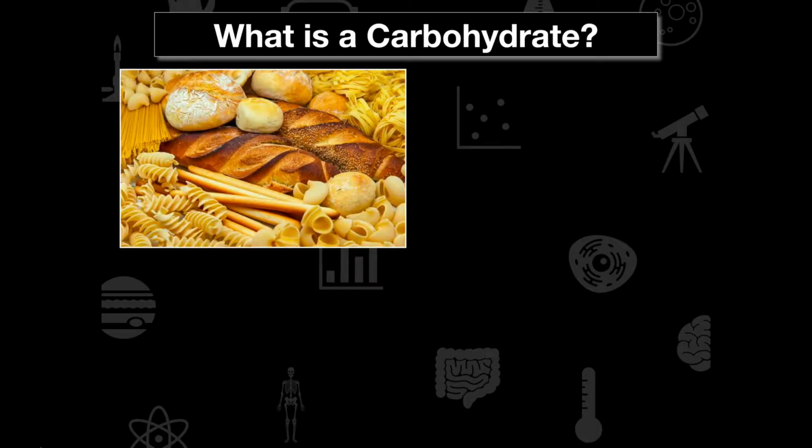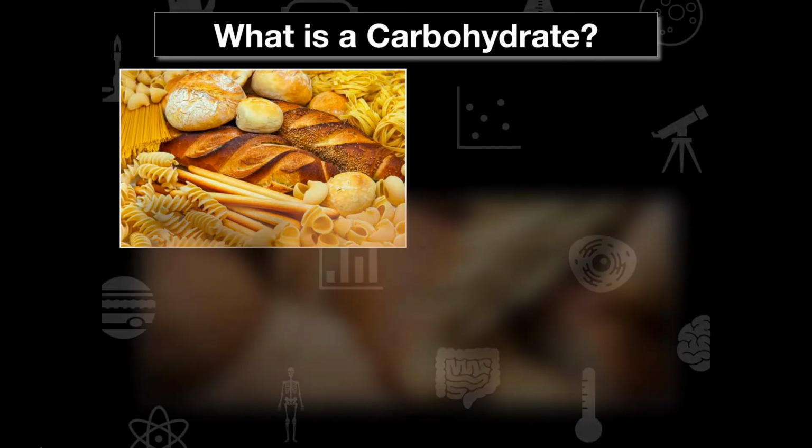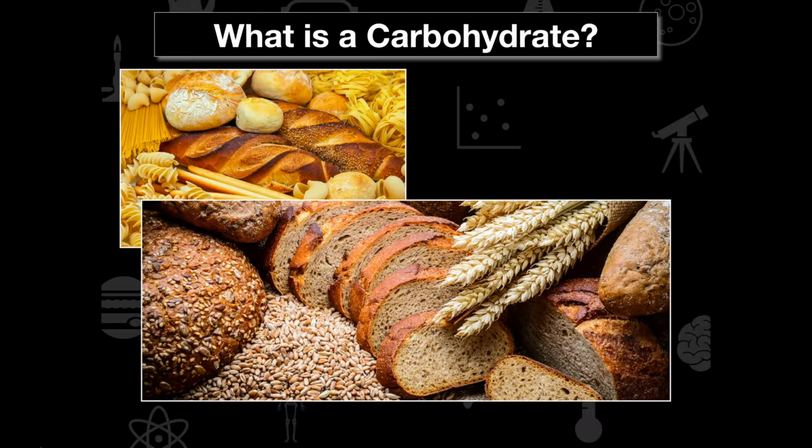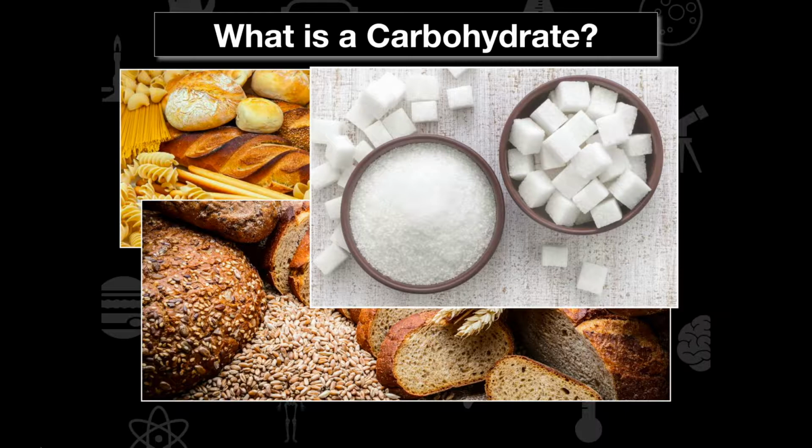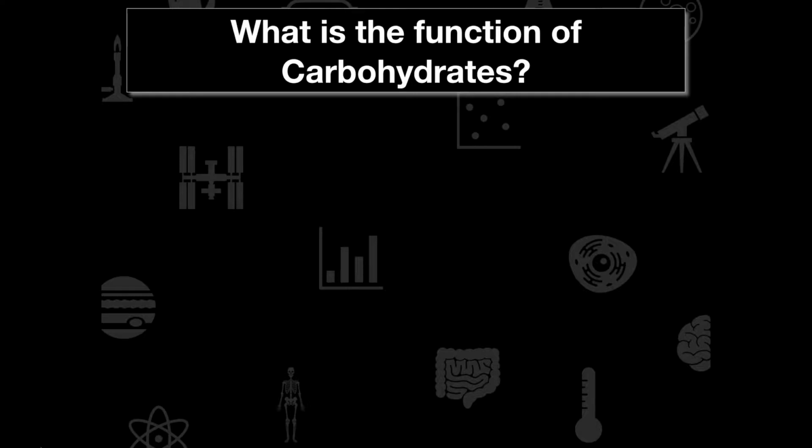Well, some people might think of breads, like, oh, I can't eat too many carbs, I'm on a diet. Or some people are going to think of other, maybe whole grains, wheats, any type of grain. And some people are also going to think of sugars. As a scientist, I'm thinking about sugars. When I think of a carbohydrate, I'm really just thinking about sugar. And when I'm talking about breads or grains or any of that, remember, we're really just going down to the molecular level. And when we talk about carbohydrates, we're talking about sugar molecules and how our body's using them for energy.